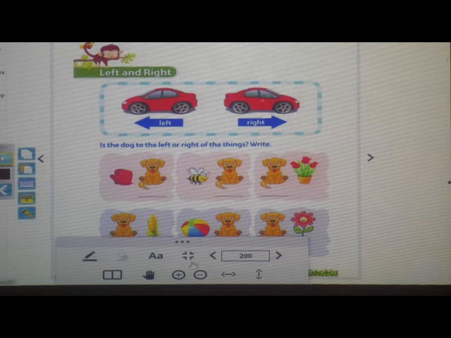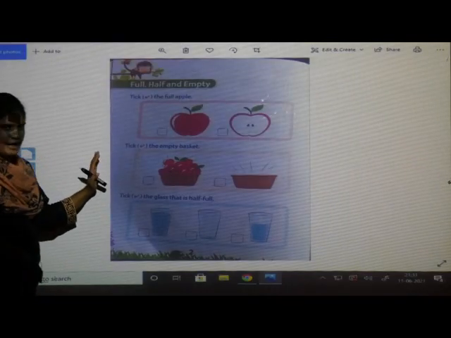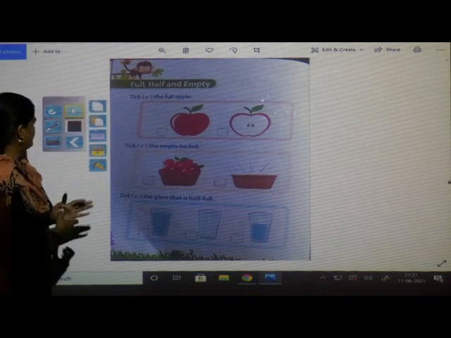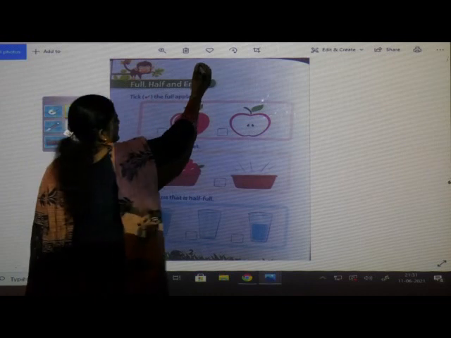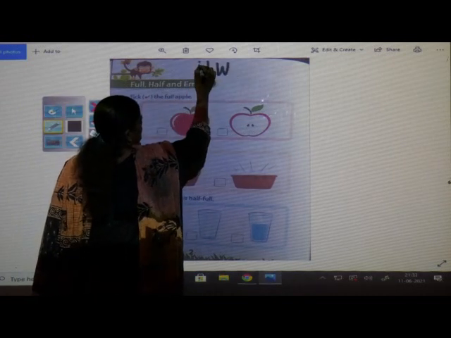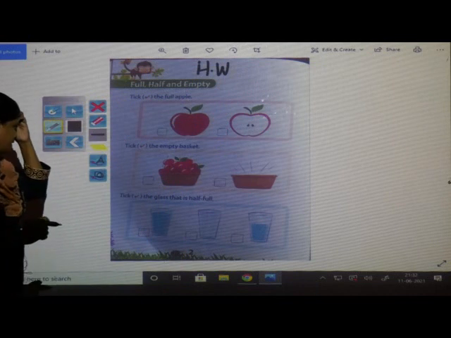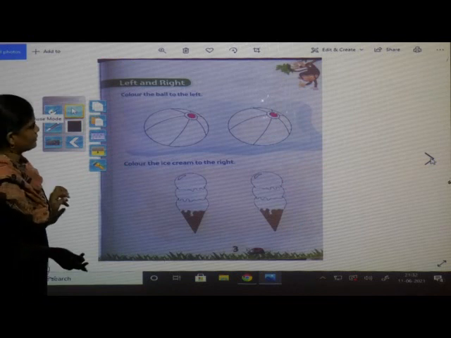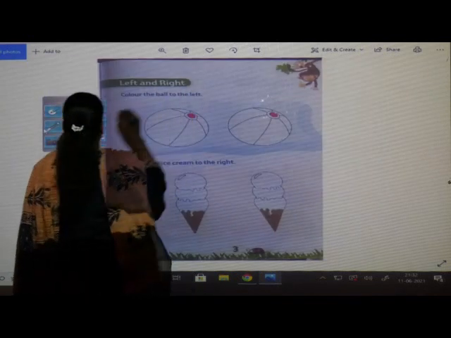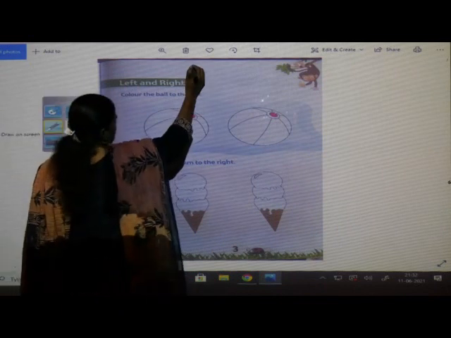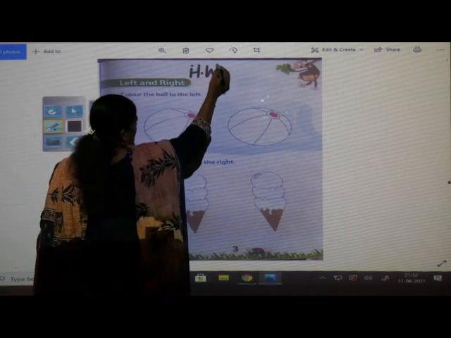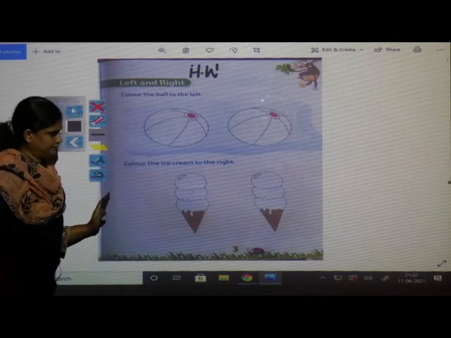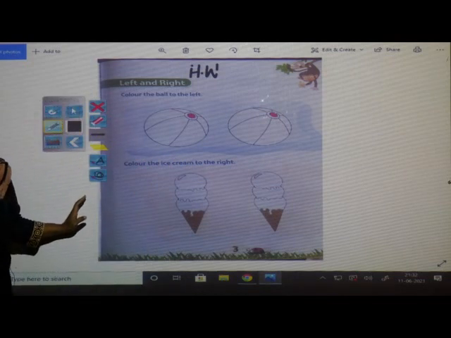Workbook. Open your workbook. I will also open the book. You will also open your book. In this workbook, page number 2, you have to complete. So write here homework. And on next page also, you have to write HW homework. Both the page number 2 and 3.